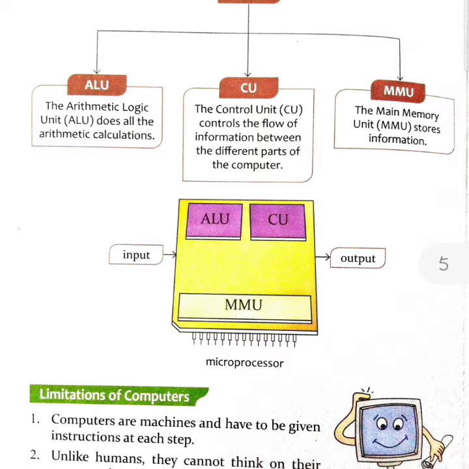The CPU has three main units: ALU, CU, and MMU. ALU, the arithmetic logical unit, does all the arithmetic calculations, whereas CU, the control unit, controls the flow of information between the different parts of the computer. The main memory unit or MMU stores information.